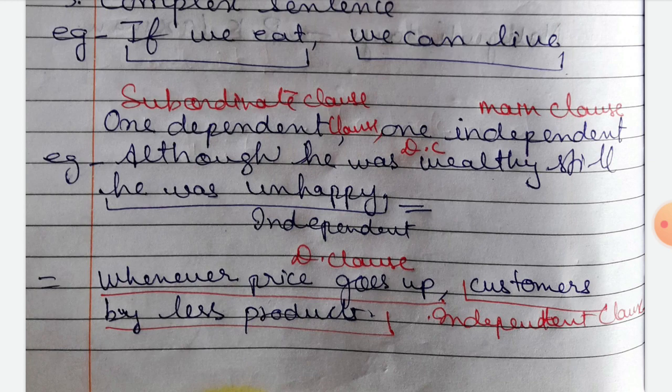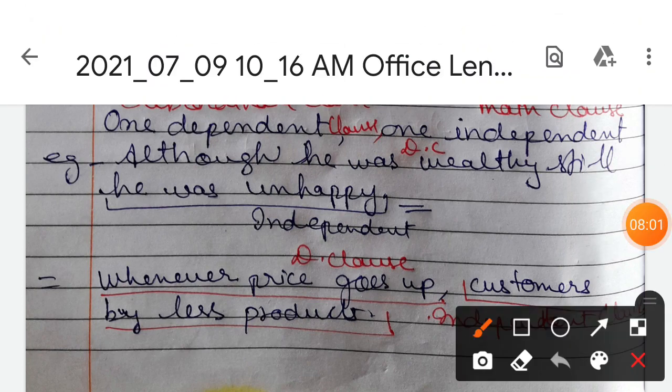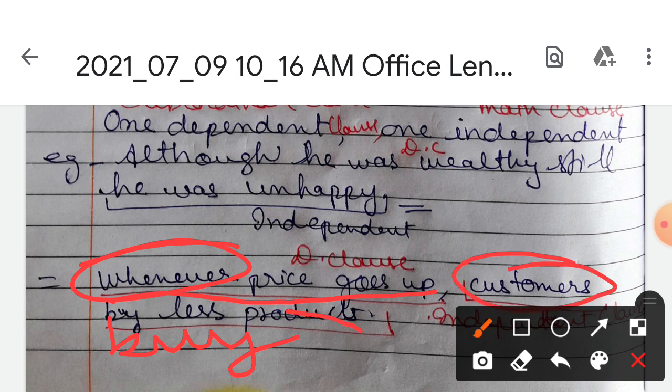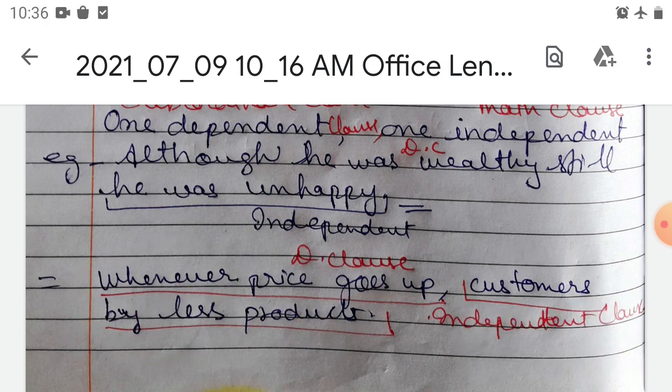Whenever price goes up, customers buy less product. Okay, so आप देखेंगे कि जब भी प्राइस ऊपर जाते हैं तो कस्टमर क्या करते हैं? कस्टमर्स जो हैं कम सामान लेते हैं, है ना, ऐसे. So whenever price goes up, this is dependent clause. Customers buy less product, so this is independent clause. It does not depend upon the other. Okay, so it is independent.